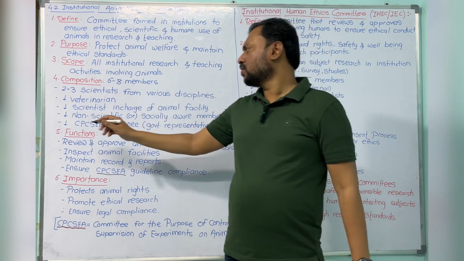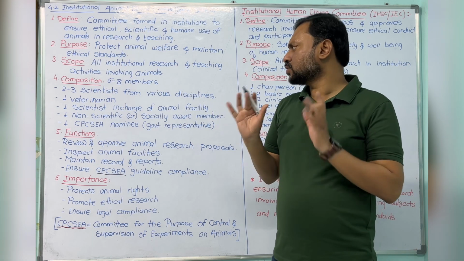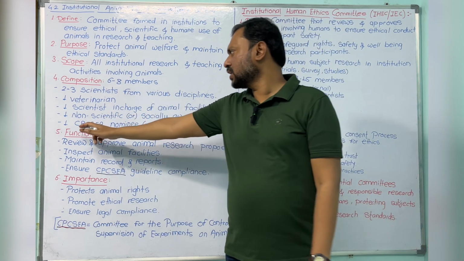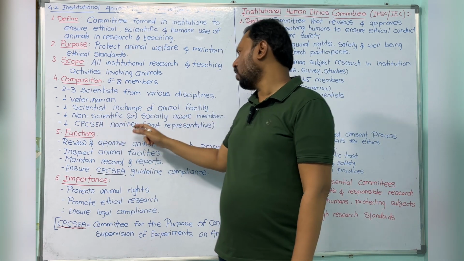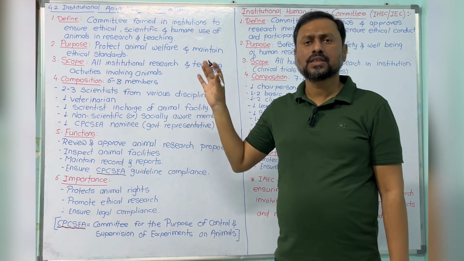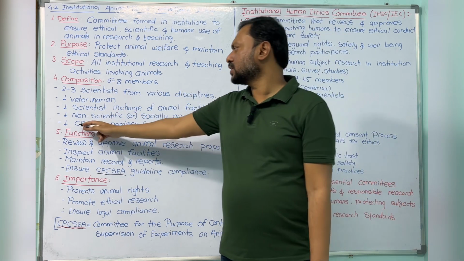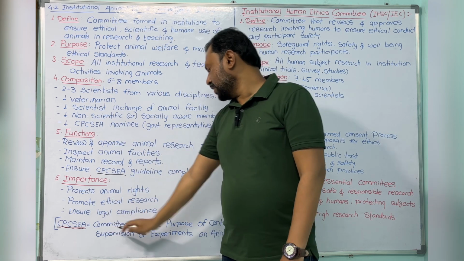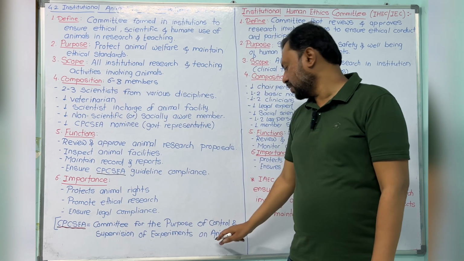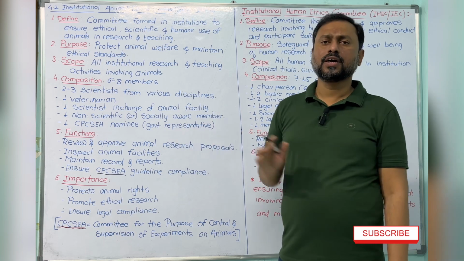One person is a non-scientific or social awareness member. He just observes whether things are going properly or not. Lastly, the CPCSEA nominee, who is a government person. He observes everything going on in the institution and reports to the government. CPCSEA means Committee for the Purpose of Control and Supervision of Experiments on Animals. This is the government representative.